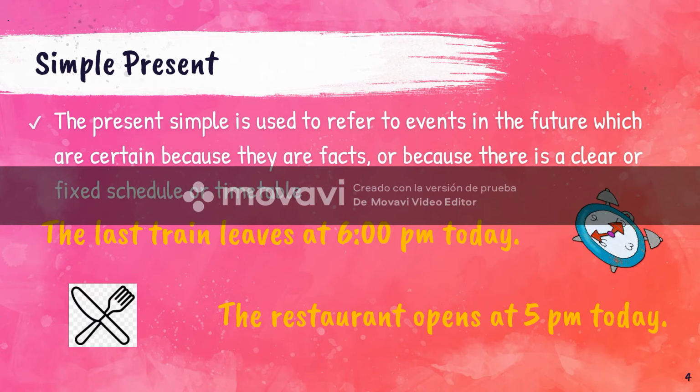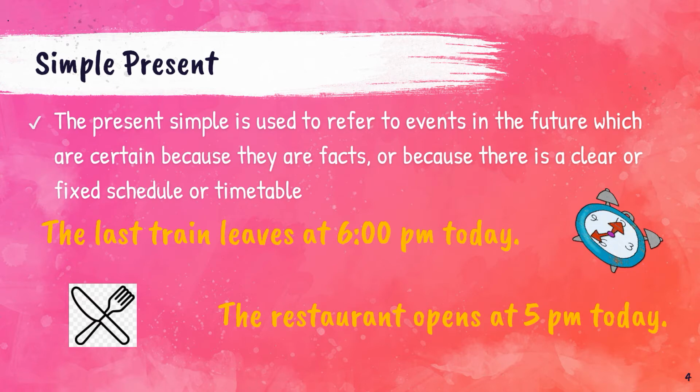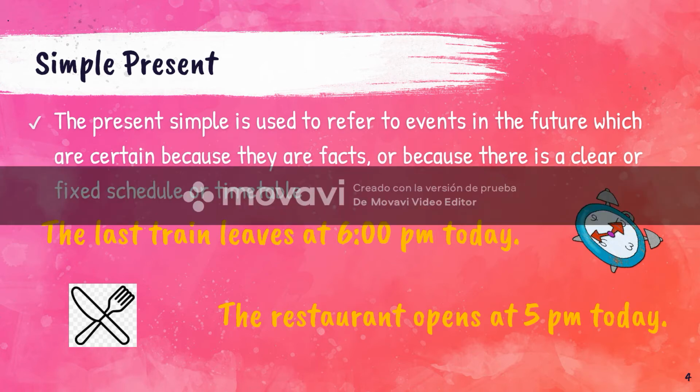Trains, planes, buses, when are they going to depart? Or we can also use it to talk about TV shows, when they begin or when they end. To talk about places, restaurants, stores, when they are opening or closing. And we use it to talk about schedules or timetables.